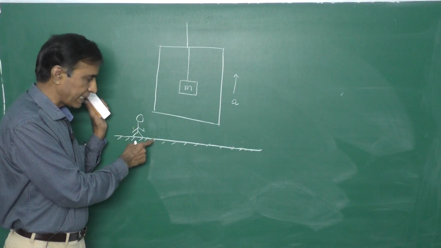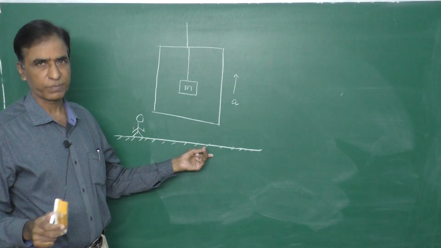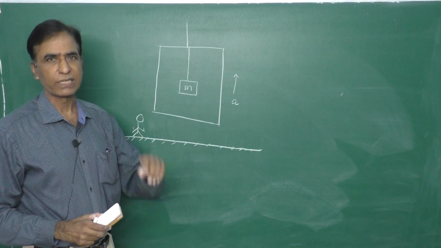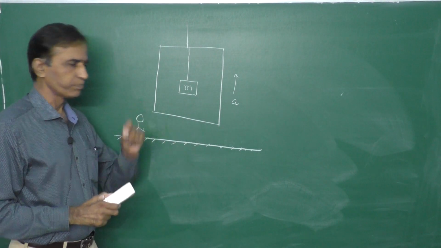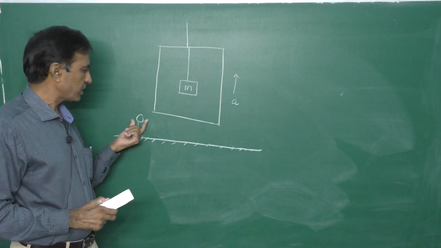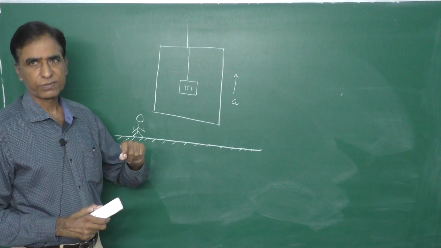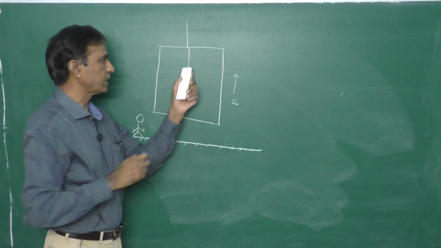So this man is standing on the ground, and we call this ground an inertial frame because the angular velocity of the earth is a very, very small value. So as the observer is in the inertial frame, now we can directly apply Newton's laws. Now I want to find the tension in this string.